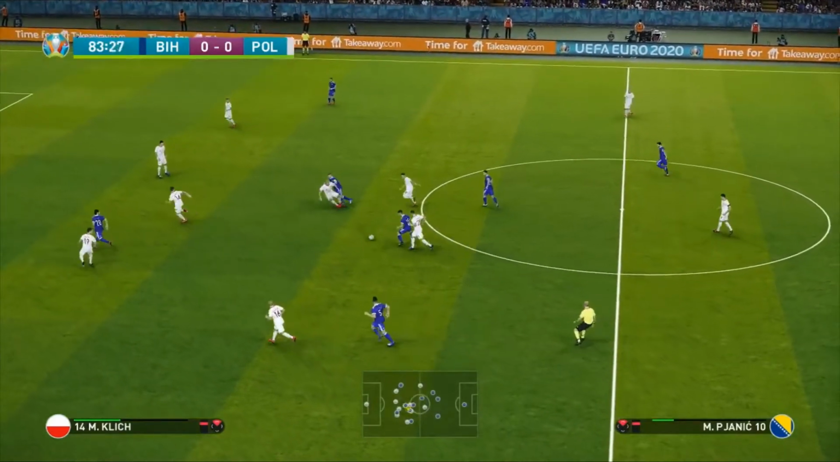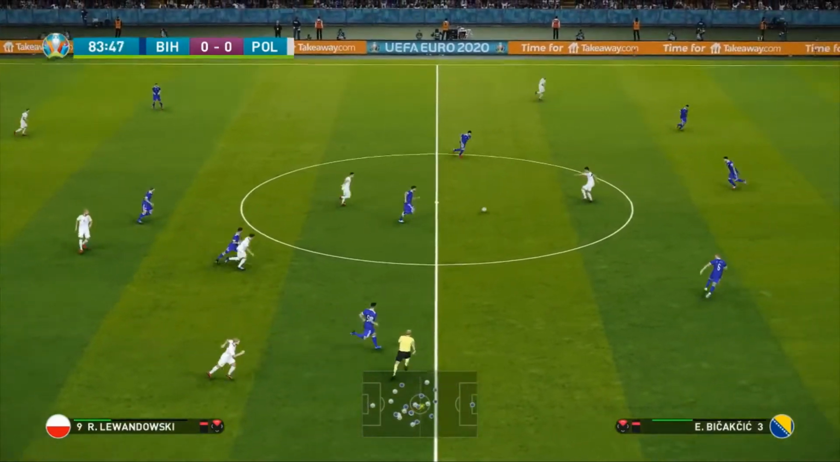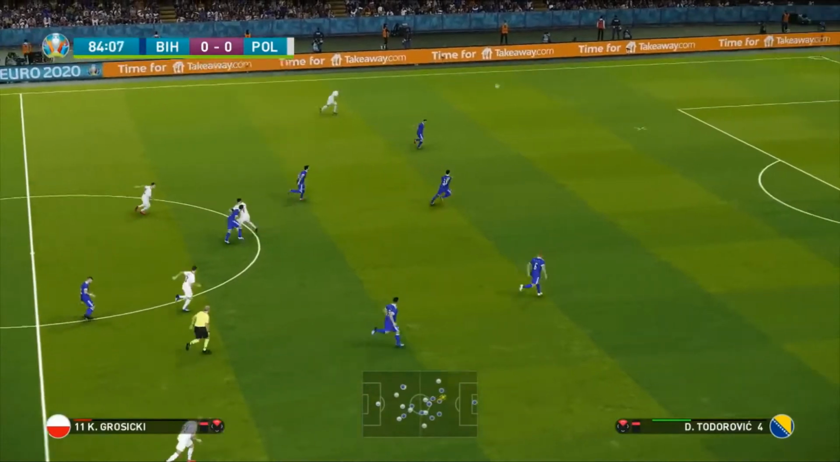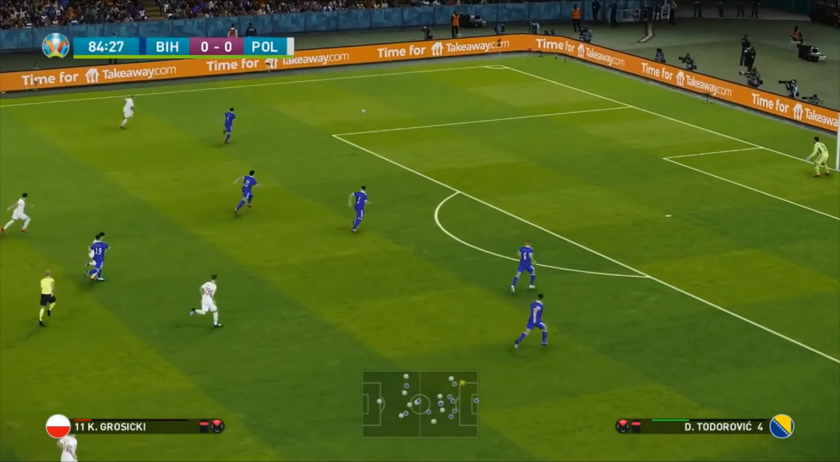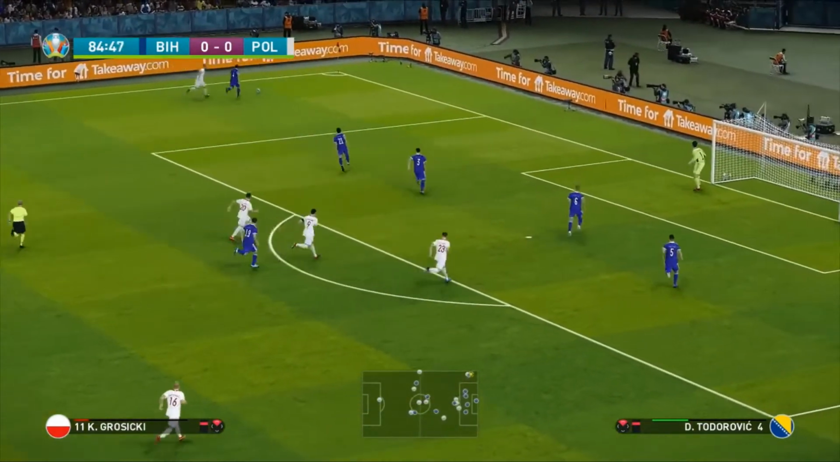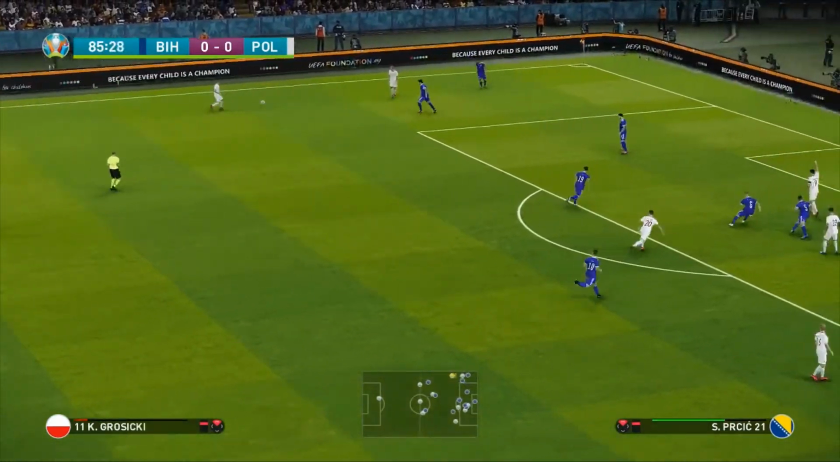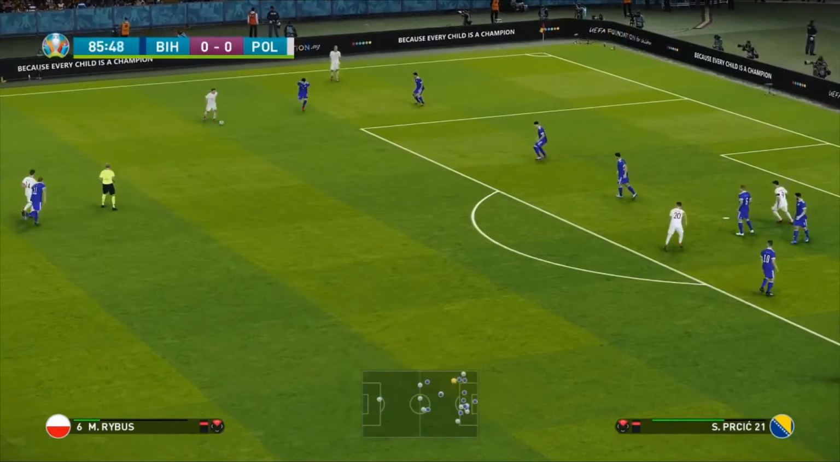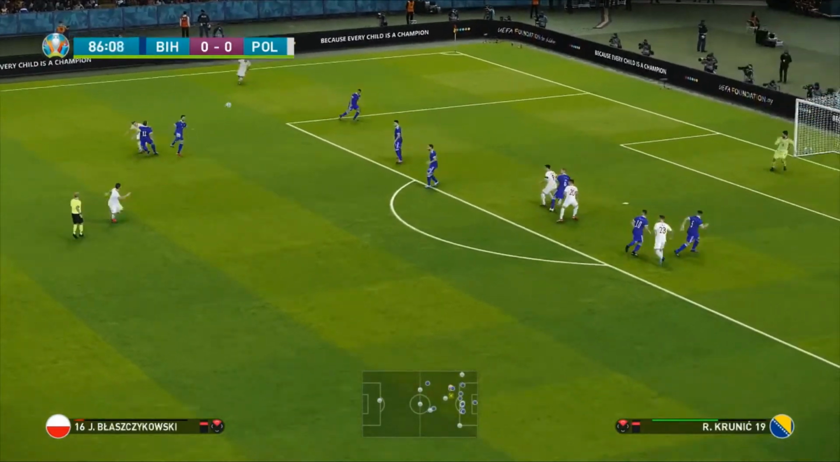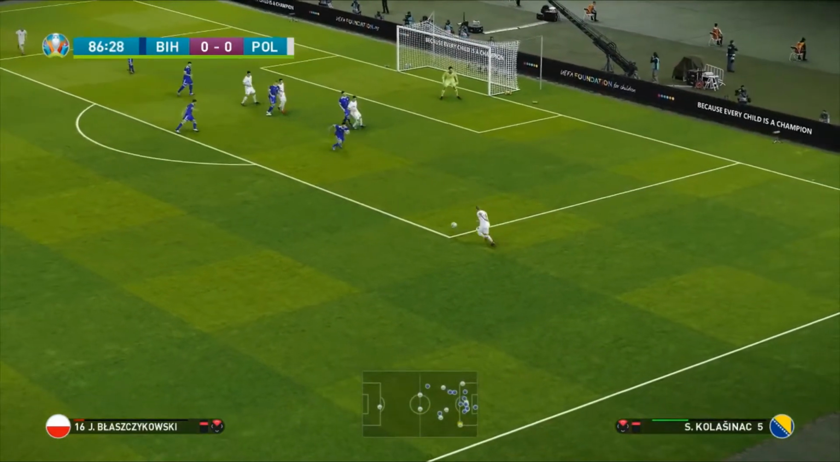And now the Bosnians can hit on the break. But he's back at the feet of Lewandowski. Tries to hit it long for Kamil Grosicki. Can he get the ball? He can't, unfortunately. But Rebus can. Here he comes. Back to Rebus again. Moves into the middle. Will he loft it in? Oh, it's a great crossing of the ball to Blaszczykowski.